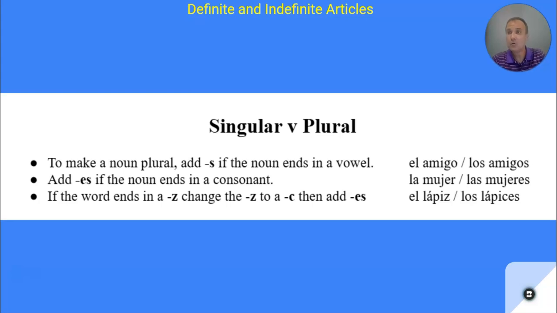So la mujer, which we learned is the woman. To make it plural, to say the women, would be las mujeres, because I have to add an ES to the end. Then finally, if the word happens to end in a Z, what we have to do is change the Z to a C and then add ES. All right, so for example, el lápiz is the pencil. So I get rid of the Z, I put a C on the end, and then I add ES. That's how I make it plural. So el lápiz changes to los lápices. So that's how you can make nouns that are singular, that's how you can make them plural.